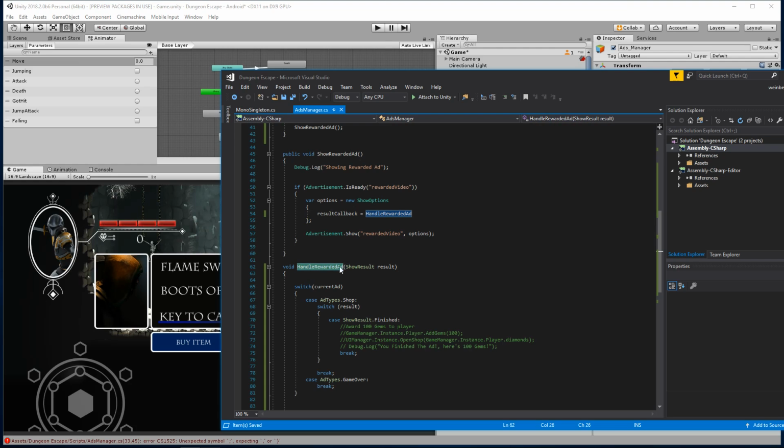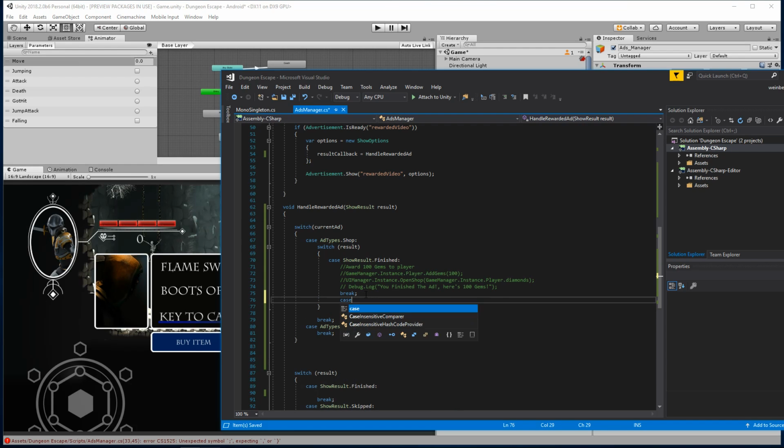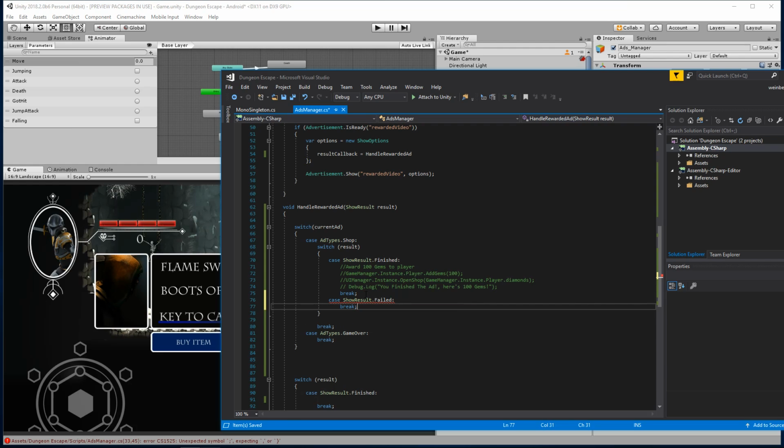It's gonna call this function with a show result. And for rewarded ads, it's only finished and failed. So let's go ahead and just add that second case here. So case show result dot failed. And if it fails, they get nothing. Alrighty.